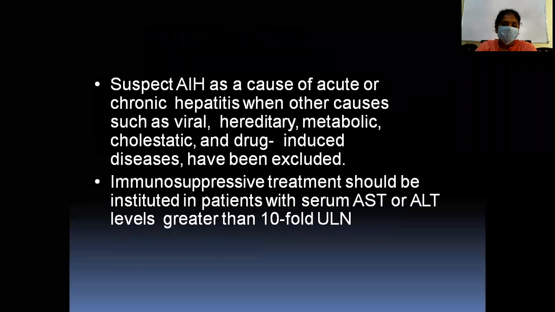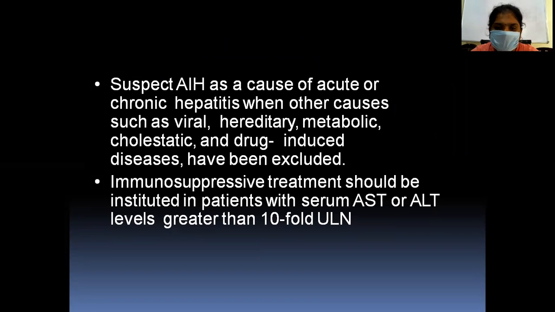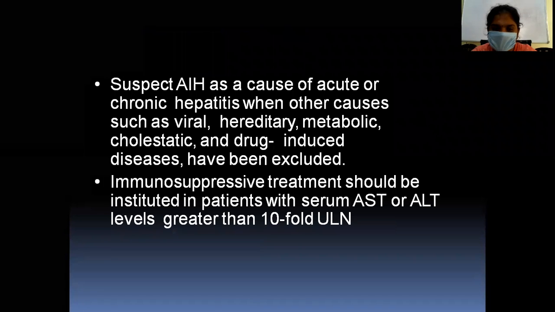The take-home message is suspected autoimmune hepatitis can cause chronic or acute hepatitis, once the other causes such as viral, hereditary, metabolic, cholestatic, drug-induced diseases have been excluded.